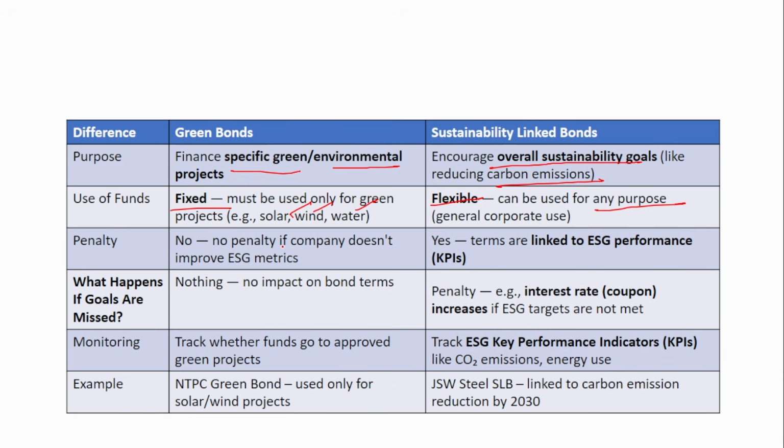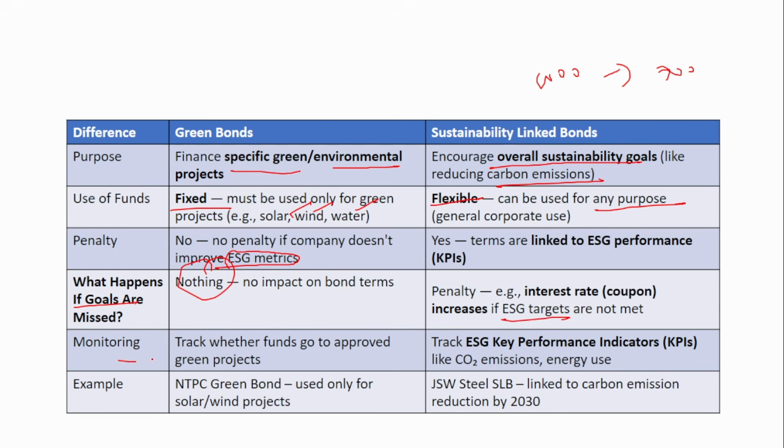Next, penalty. In green bonds, there is no penalty if the company doesn't improve the ESG metrics. But here, suppose the carbon emission is 1000 and they are telling that they are going to reduce it by 30%, to 700. If they fail to reduce, yes, there is a penalty that they have to face. So, no penalty if the goals are missed in the case of green bonds, but in the case of sustainability linked bonds, yes, they do have a penalty.